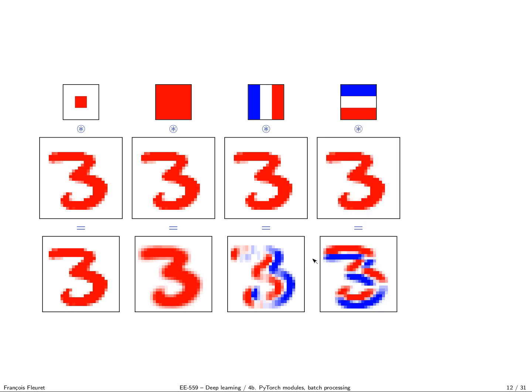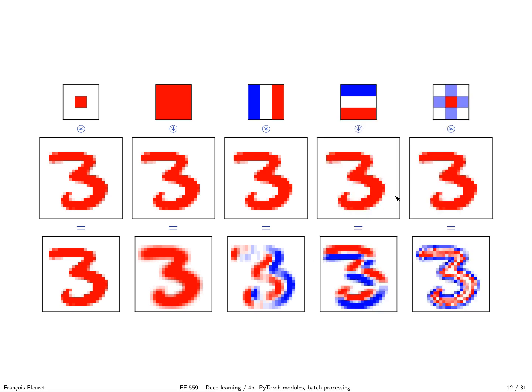Same for the horizontal one. And now if I have this filter with a +1 in the middle and the minus values around, I get a kind of interior detector, a second order filter that responds positively when we are inside the digit and negatively when we are at the boundary. So this gives you a kind of intuition of what convolution of images can do. It can do nothing, blurring, edge detection, or more sophisticated second order detection.